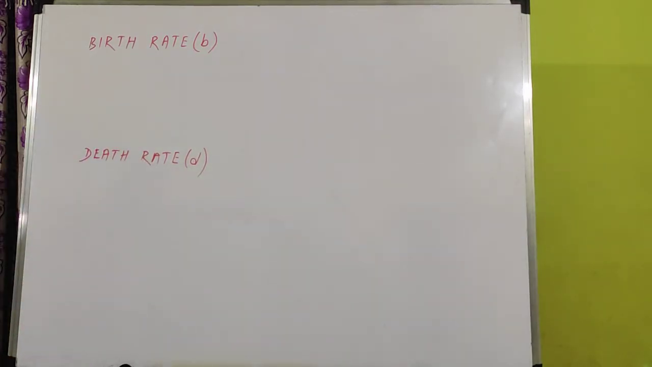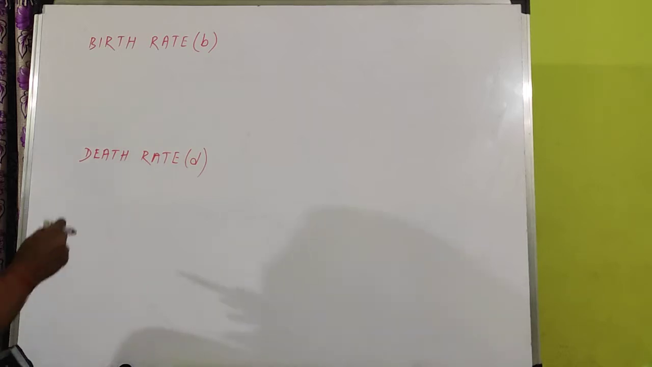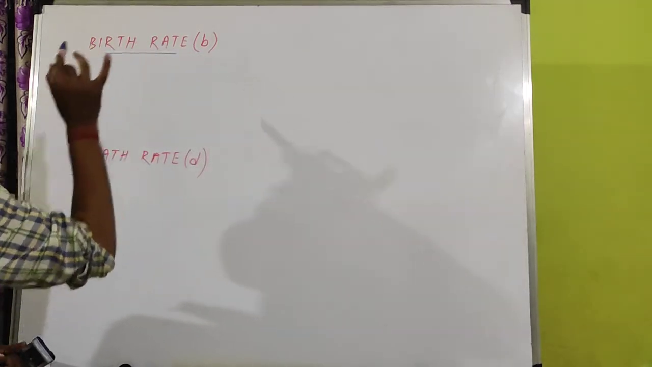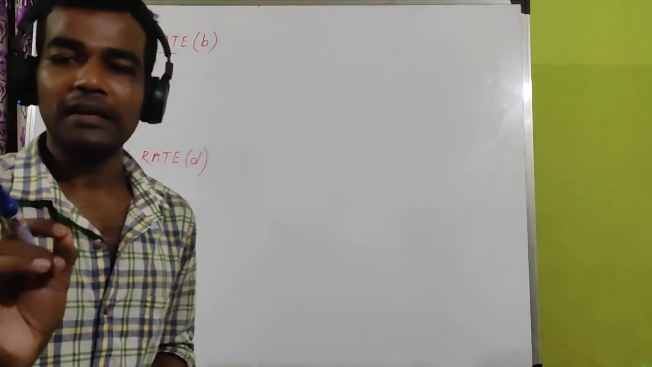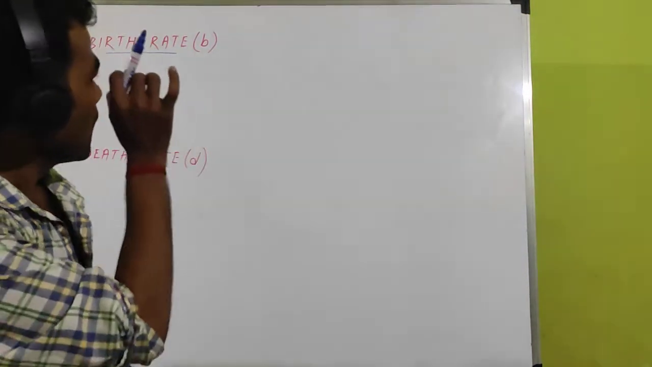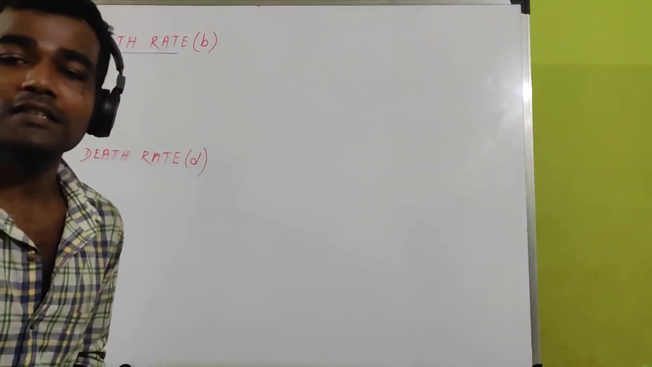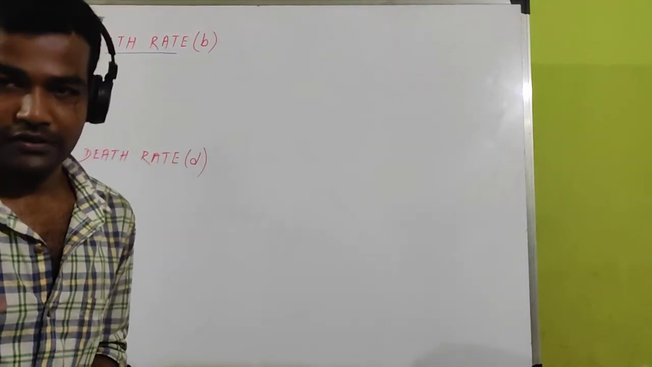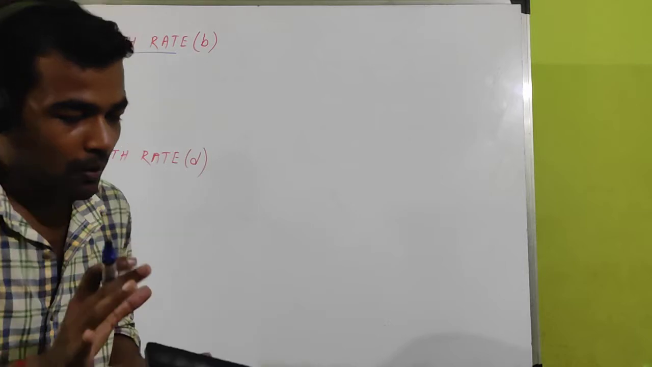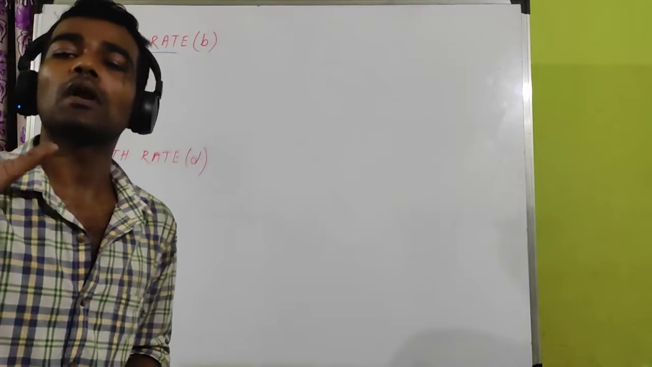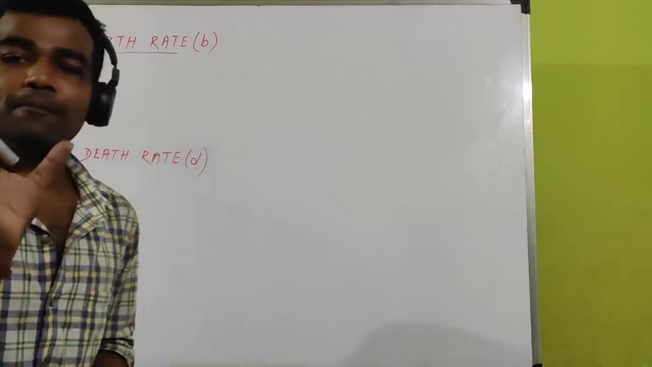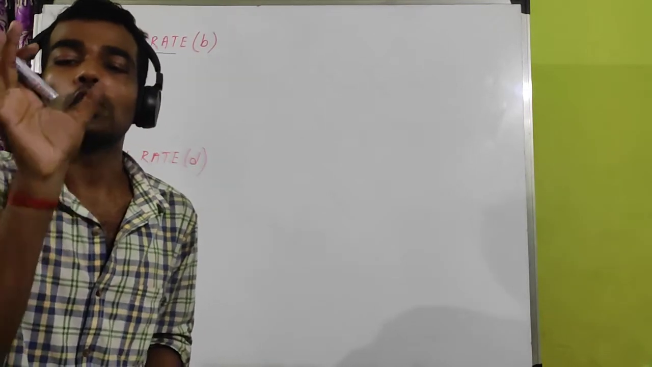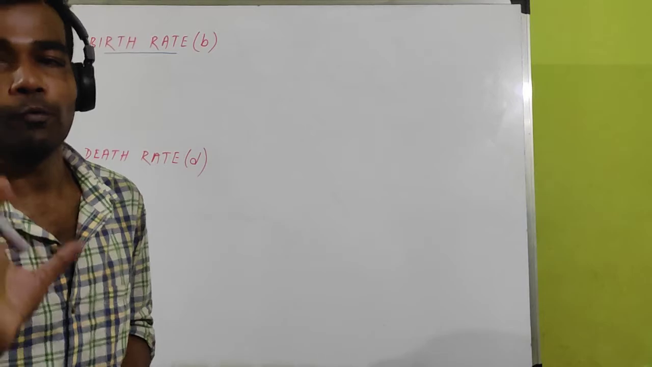Listen carefully. What is the meaning of birth rate and death rate? First come to birth rate. Birth rate or death rate means the number of births per individual in the population. Birth rate does not mean the number of births with respect to a particular time. Time is considered, but birth rate is mainly with respect to the number of individuals in the population.